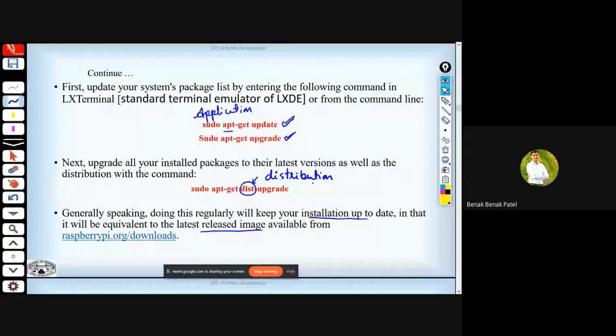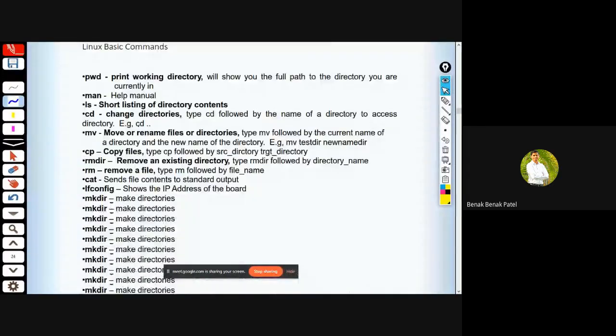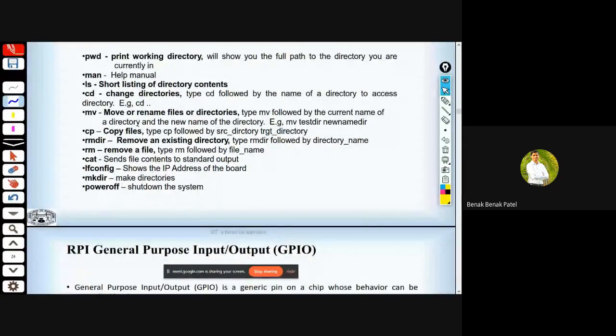But make sure that you always type these commands every week if you are working on Raspberry Pi. These are a few important commands, and I hope Chetan sir has given a better overview of these commands.